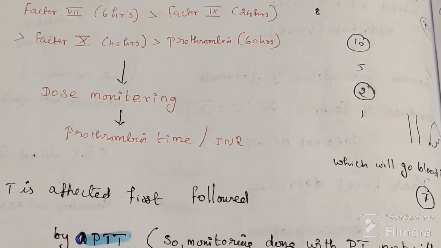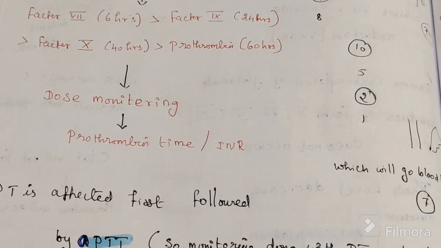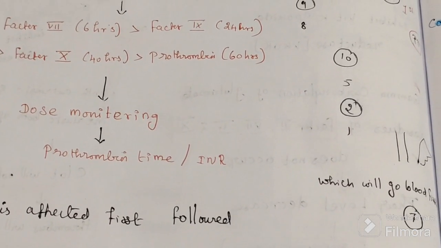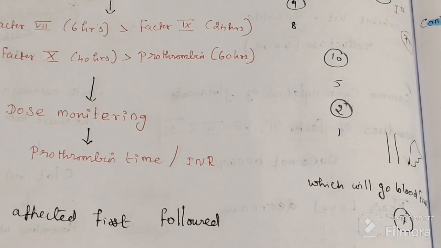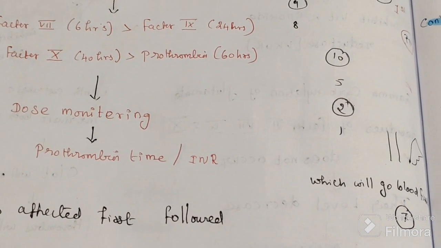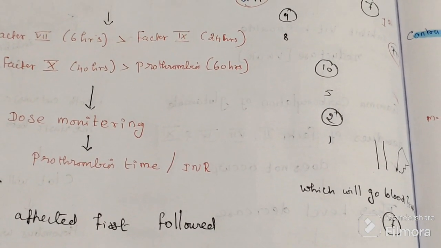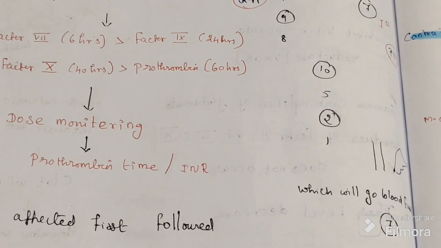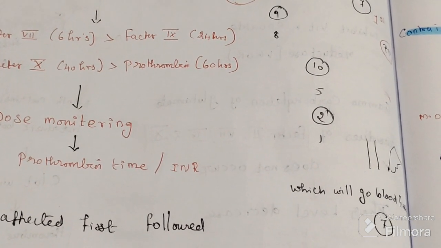A little bit of new factor will not come, but the already present factors will show their action. So warfarin action is never immediate; it is used for maintenance, not for initiation. It inhibits 2, 7, 9 and 10.